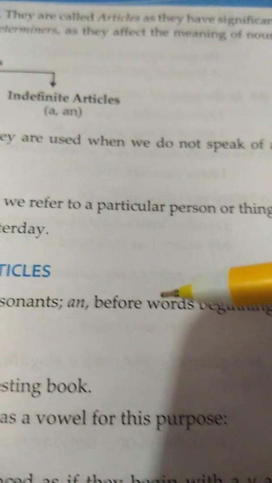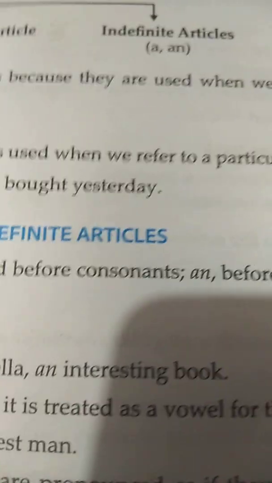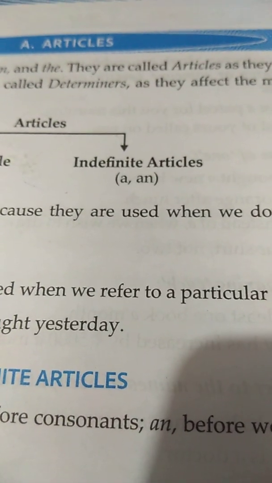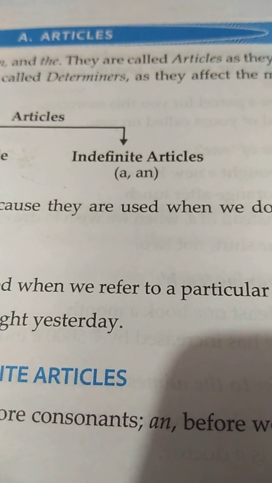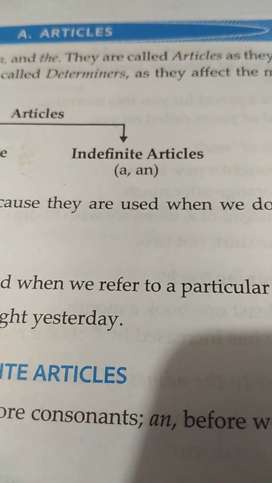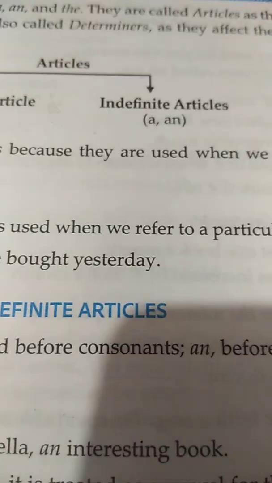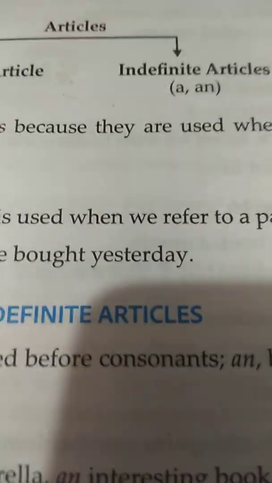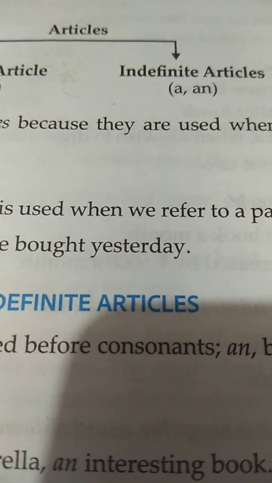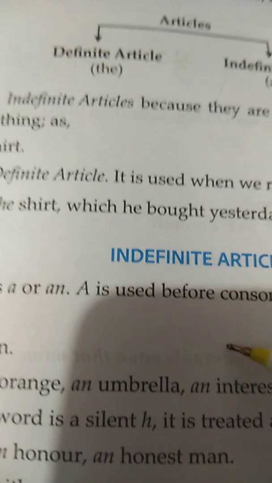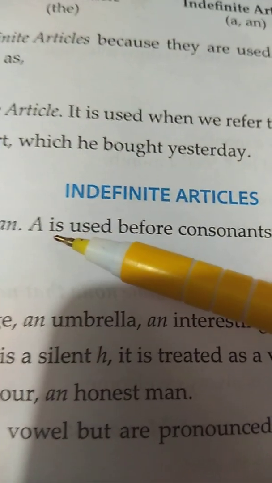an is used before words beginning with a vowel. Everyone knows what are vowels. Which letters are called vowels? A, E, I, O, U. Here you can see. These are called vowels. So for the words which begin with a vowel, we use an. And with a consonant we use a.